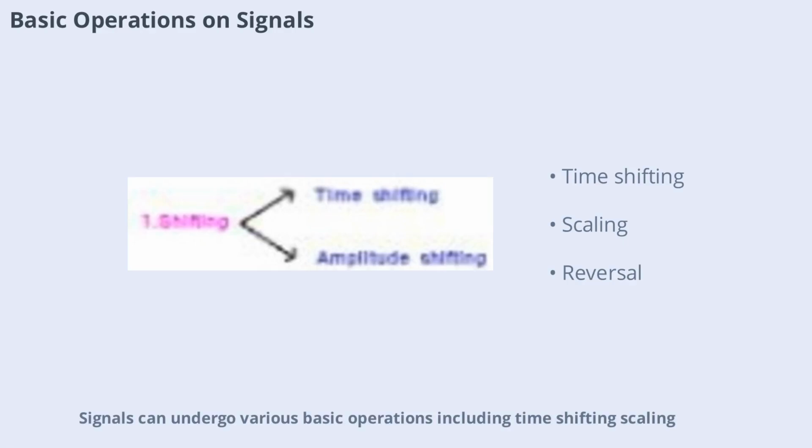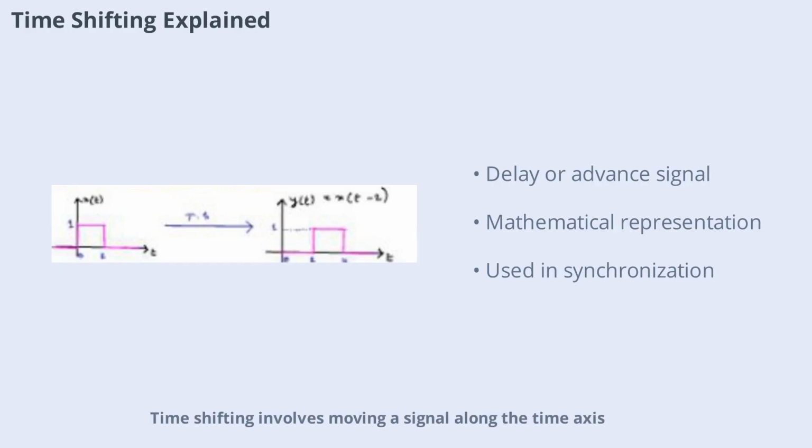Signals can undergo various basic operations, including time shifting, scaling, and reversal. Time shifting moves the signal forward or backward in time, scaling changes its amplitude or time axis, and reversal flips it around the time axis. These operations are essential tools for analyzing and manipulating signals, allowing us to align, stretch, compress, or invert them as needed for different applications.